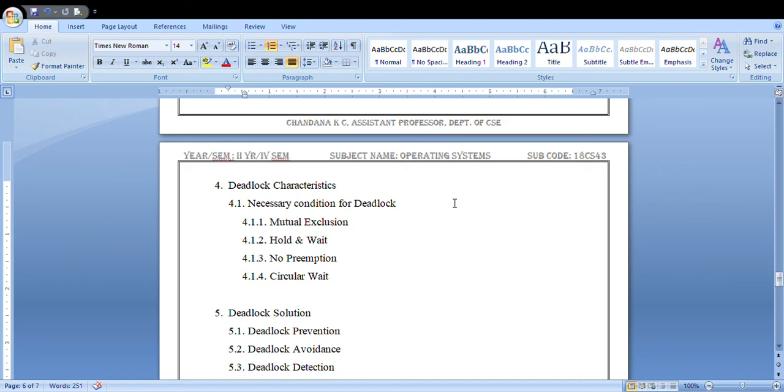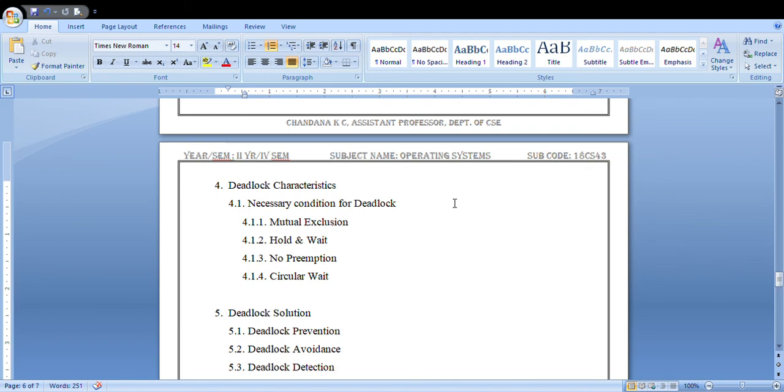A circular chain of hold and wait conditions exists in the system. In a multi-programming system, the circular wait condition will occur. These four are the major conditions or reasons for the occurrence of deadlocks.